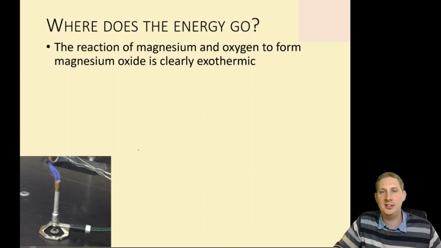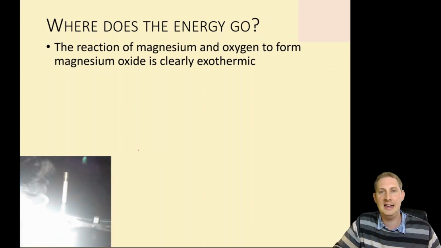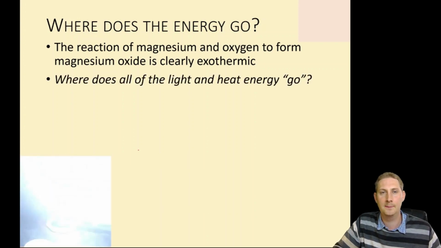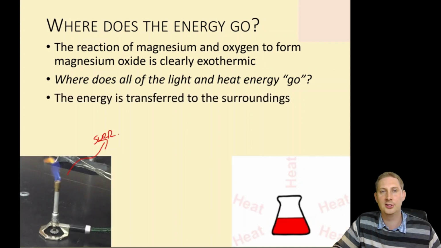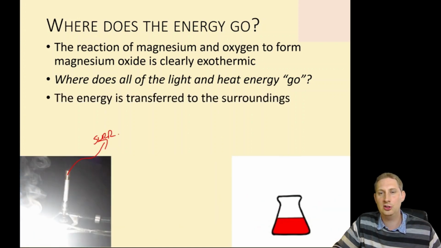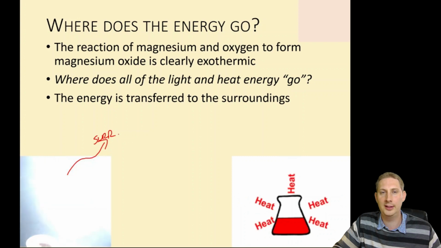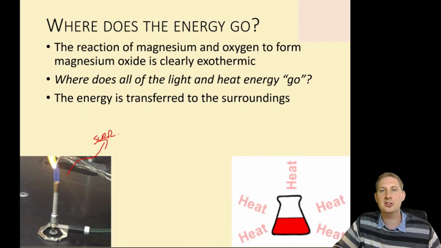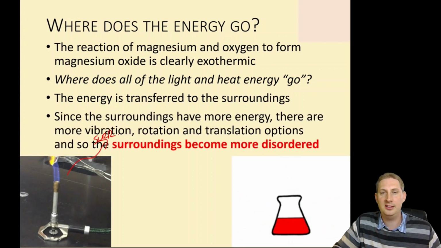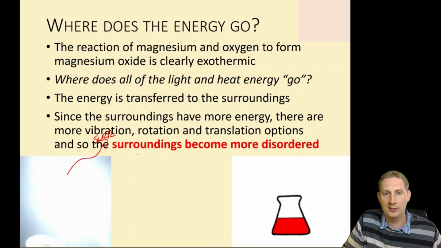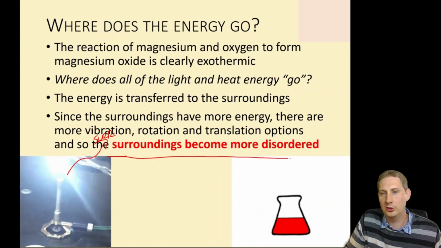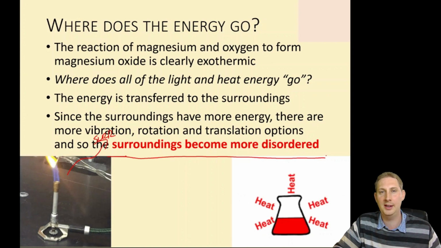The reaction of magnesium and oxygen to form magnesium oxide is clearly exothermic. Where does all of the energy go? Well, it goes into the surroundings. Energy is transferred to the surroundings. Because the surroundings have more energy, this means there are more vibration, rotation and translation options available, and so the surroundings become more disordered. They gain entropy.